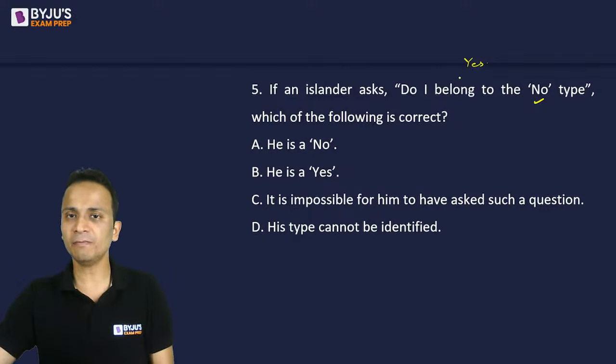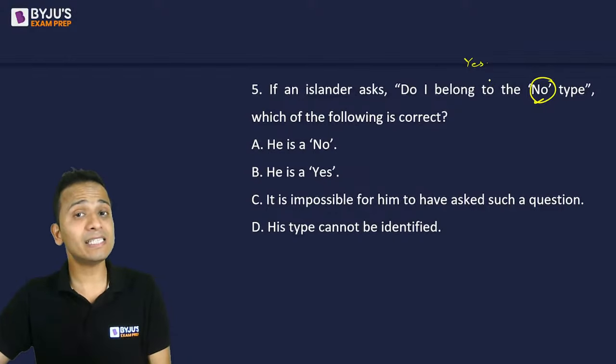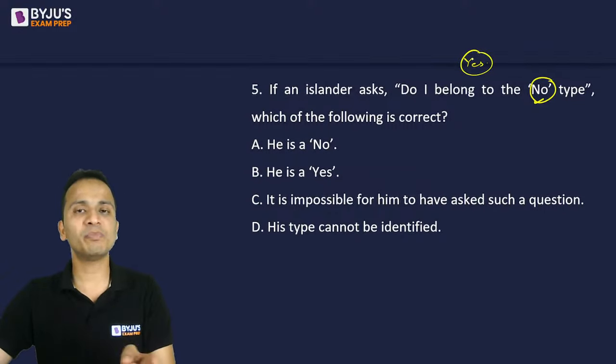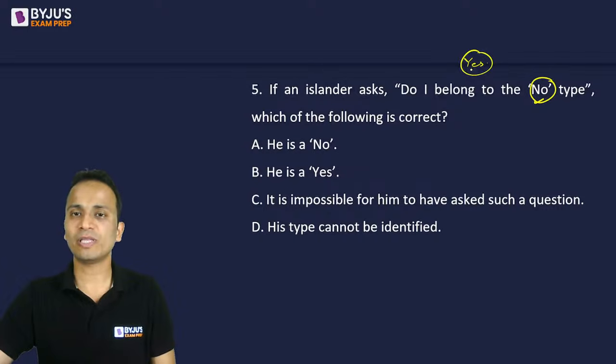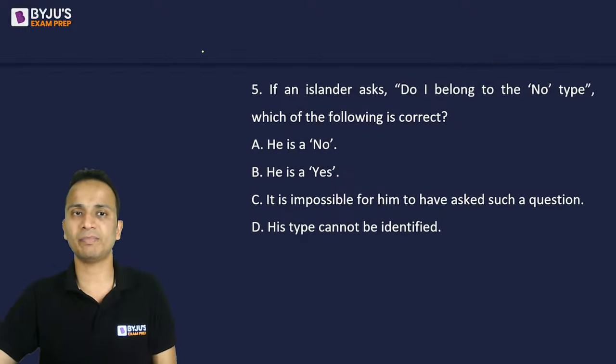I'll explain it again. Do I belong to no type? If the answer is yes, so according to the answer, this person should belong to no type. But since the answer is yes, that means this person should belong to yes type. So there is a contradiction between that. Okay, so that means right now I cannot say anything. So this person cannot belong to yes type.